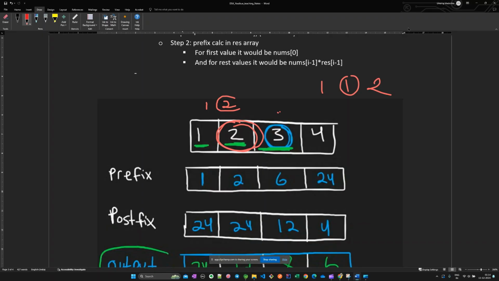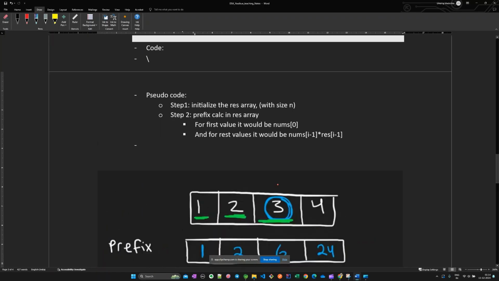I hope you are understanding it. It would take two or three repetitions to understand; even I had to do this much repetition. So the rest of the values will be nums of i minus 1 into result of i minus 1. So that would be the prefix.